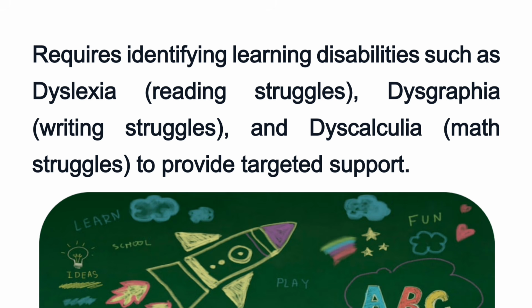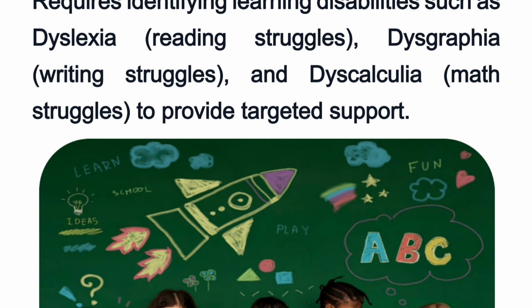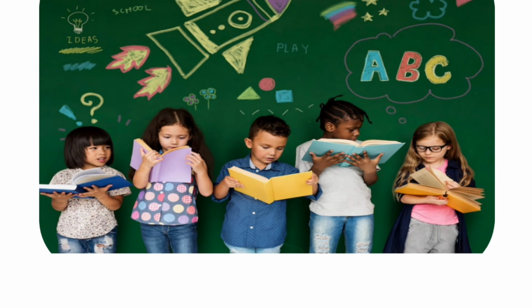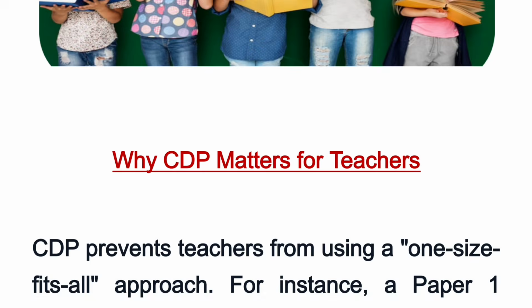So dyslexia is a reading struggle, dysgraphia is a writing struggle, the kids who find it difficult to write, and dyscalculia is a maths struggle, to provide targeted support. So these are the kids. Some are facing problems, some are very good at reading, and some are very interested in looking at pictures. So students will have different types of problems, you can see.